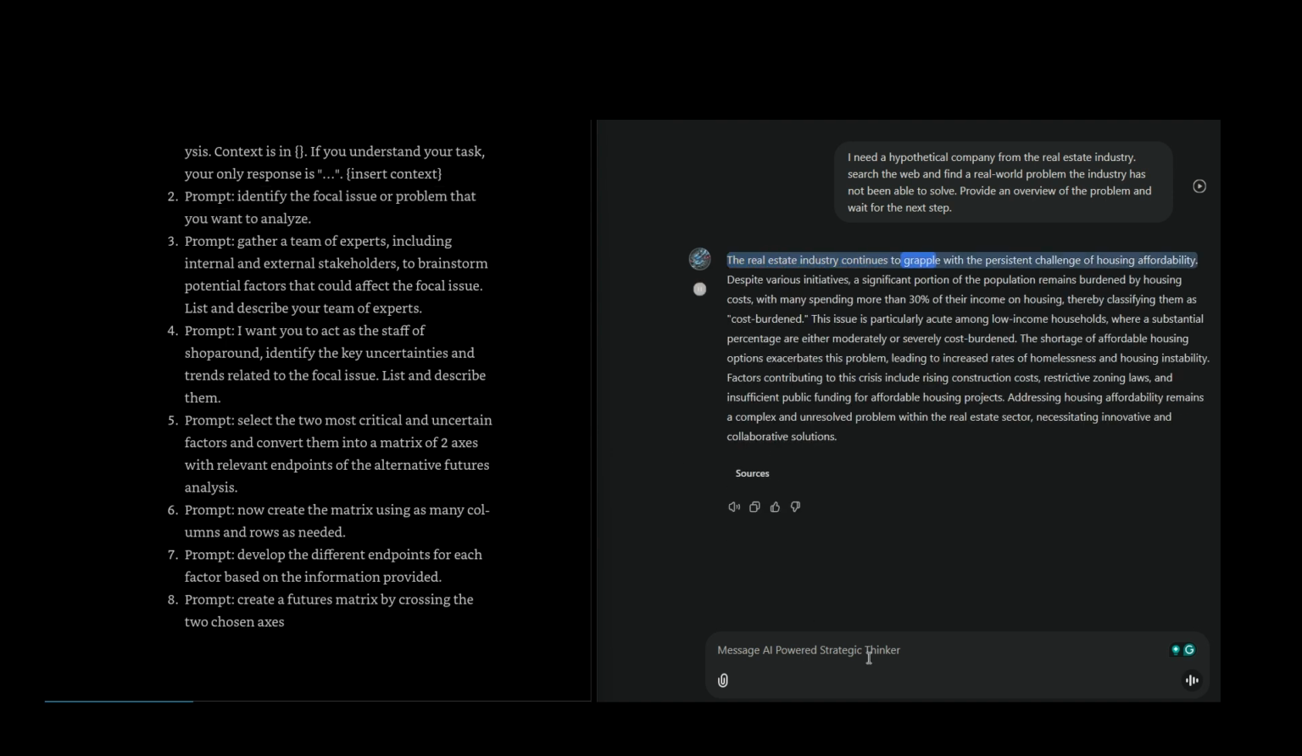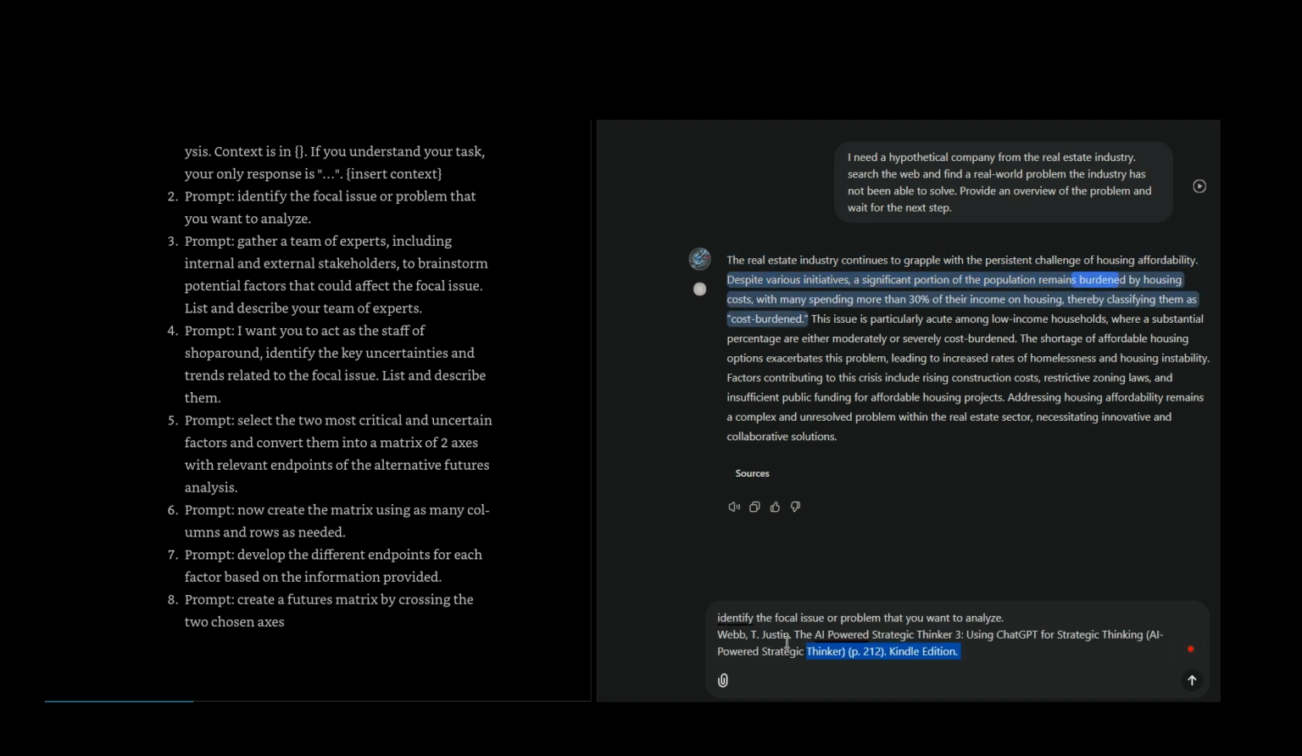The real estate industry continues to grapple with the persistent challenge of housing affordability. Despite various initiatives, a significant portion of the population remains burdened by housing costs, with many spending more than 30% of their income on housing, thereby classifying them as cost-burdened. This issue is particularly acute among low-income households, where a substantial percentage are either moderately or severely cost-burdened. The shortage of affordable housing options exacerbates this problem, leading to increased rates of homelessness and housing instability. Factors contributing to this crisis include rising construction costs and restrictive zoning laws, and addressing housing affordability remains a complex challenge.